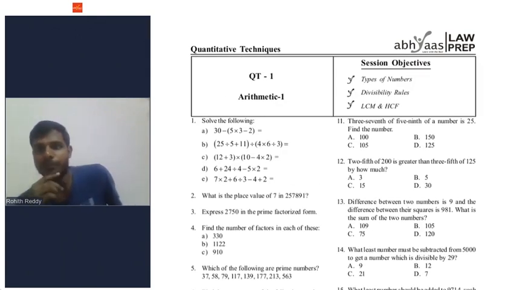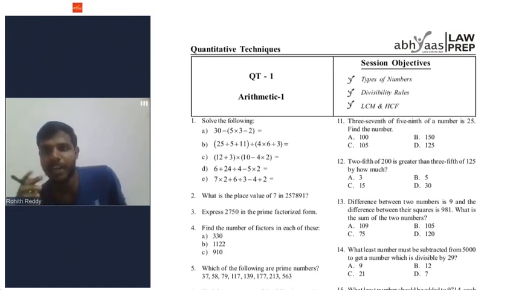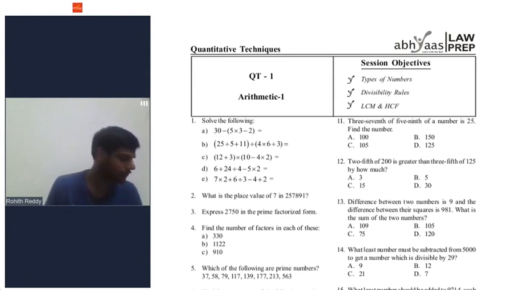3/7 of 5/9 of a number is 25. Find the number. 3/7 of 5/9 of a number is 25. 105. Bhumi says 105.